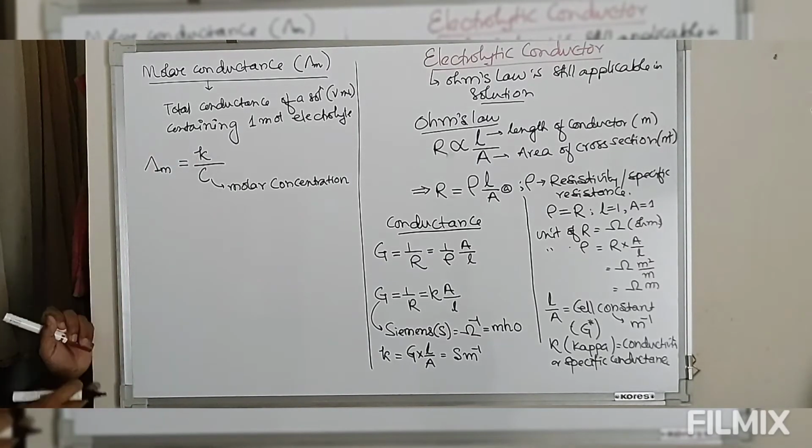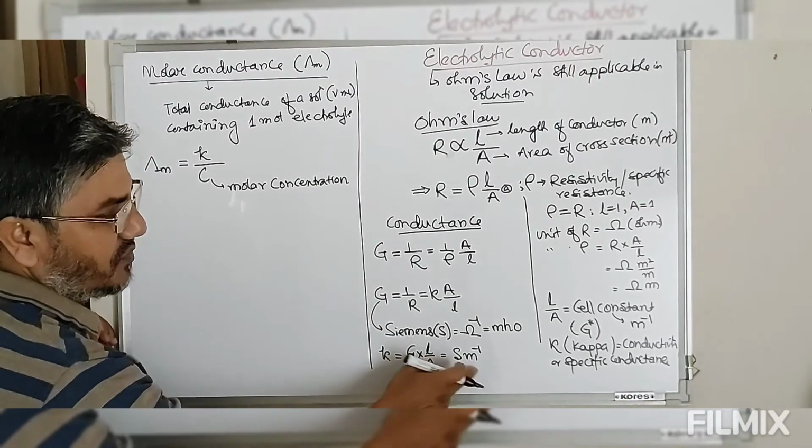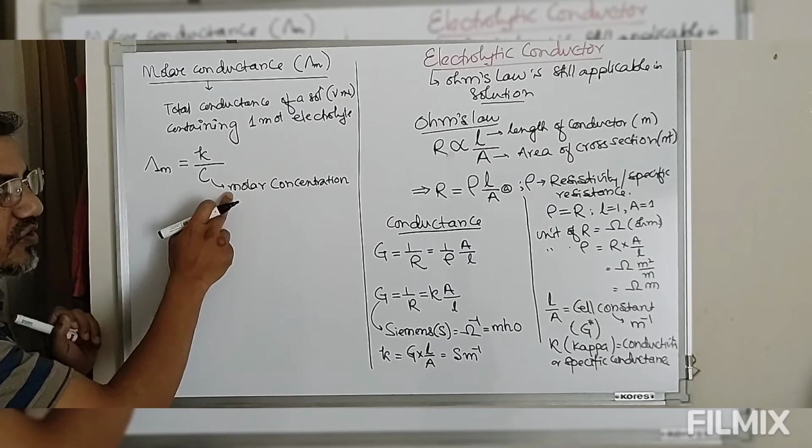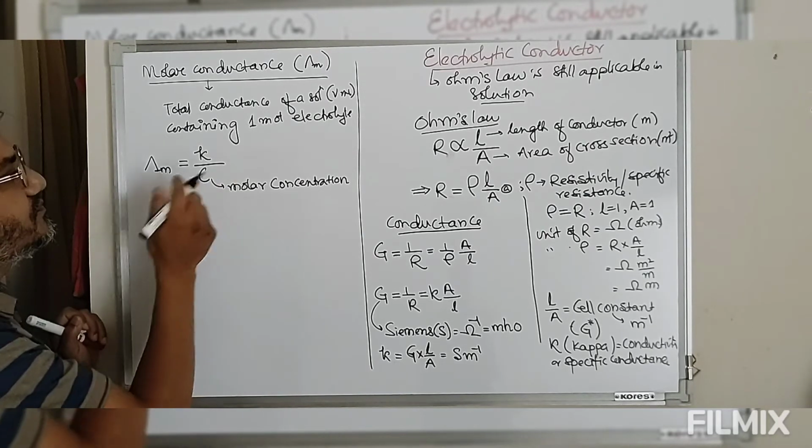Now this kappa has the unit Siemens meter inverse, and concentration in standard unit must be mole per meter cube.